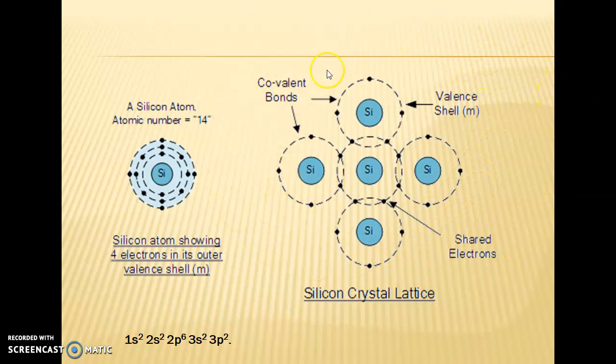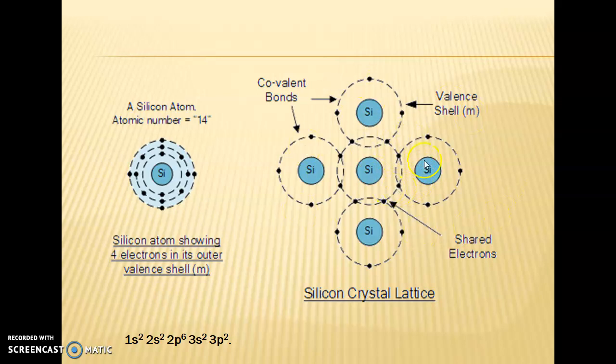This is how silicon will form the crystal structure, by sharing the valence electrons, forming covalent bonding. And if the temperature increases, these electrons will be freed from the covalent bonding and there will be conduction. That I will explain to you later.